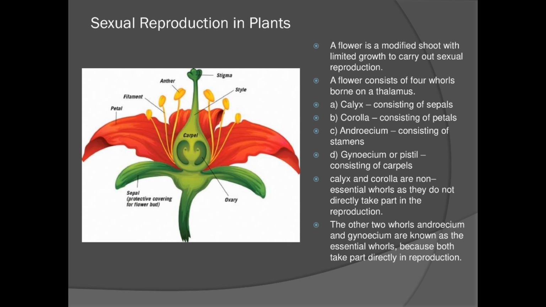Next is your yellow color filament like structures. This is called your androecium. These 6 yellow color structures are your androecium. Androecium, also known as stamens.